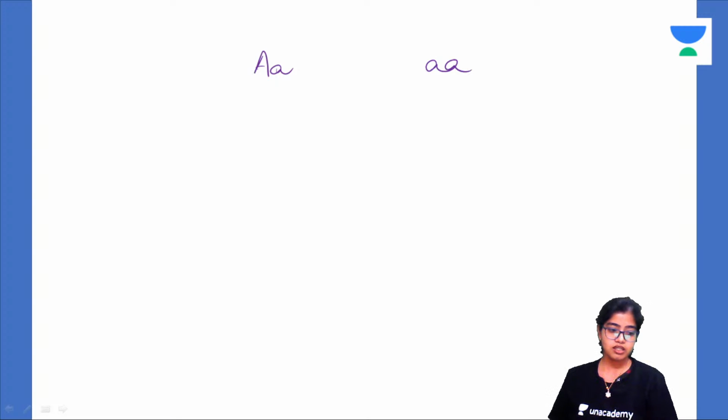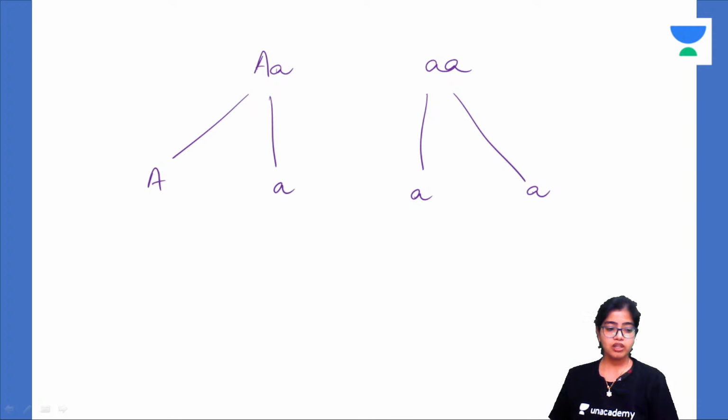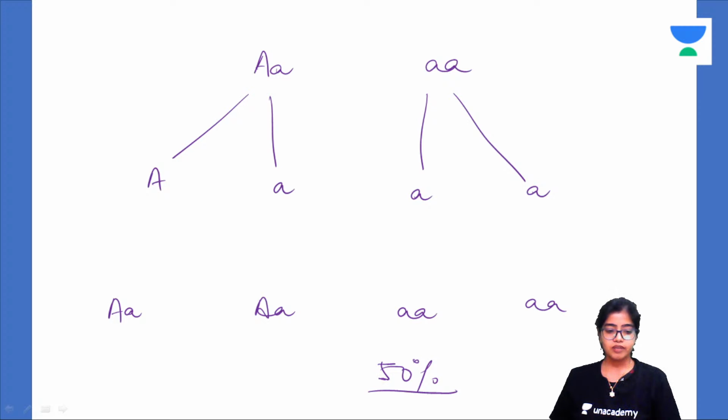Now they will produce gametes like these. Now what are the chances, how will they fuse? One offspring is this, the other offspring is this. So here there are 50% chances of the children getting affected.